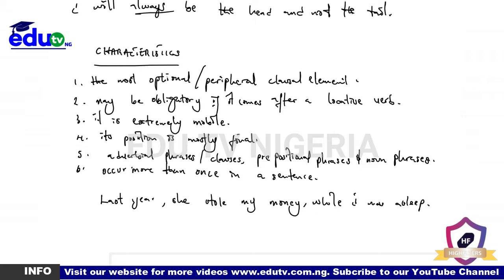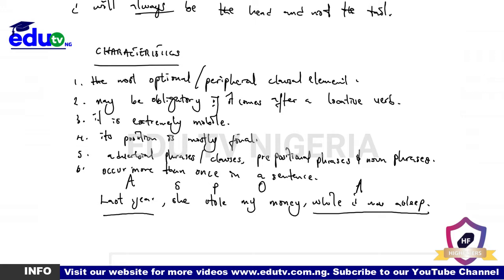Now, while I was asleep is an adverbial clause. Last year is a noun phrase functioning as an adverb. So if you have the elements analyzed, we have last year as an A, she as your subject, stole as your predicator, my money as your object, and then while I was asleep as your adverbial again.